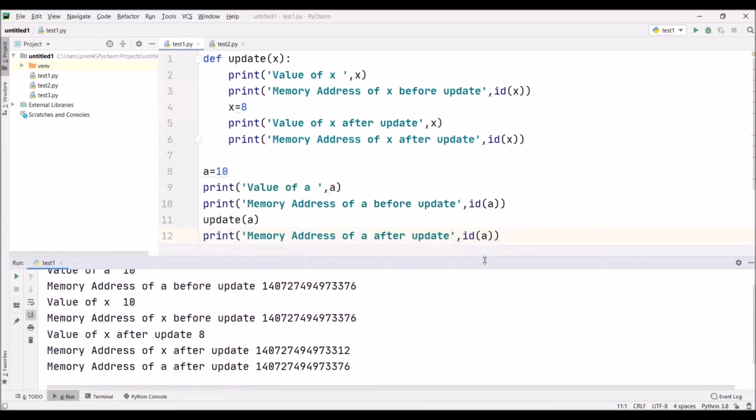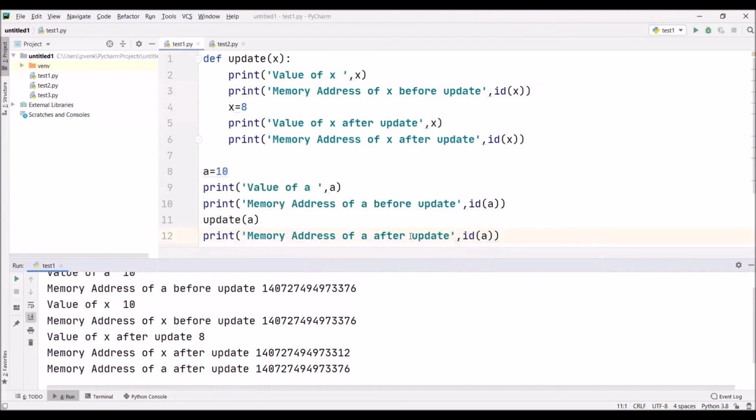When we are passing the argument a, which is integer data type, after passing it, when we are trying to change the value of x, it will not affect a. The change in the value of x will take a new address. Now the address of x is changed, but the address of a and the value of a remain unaffected.